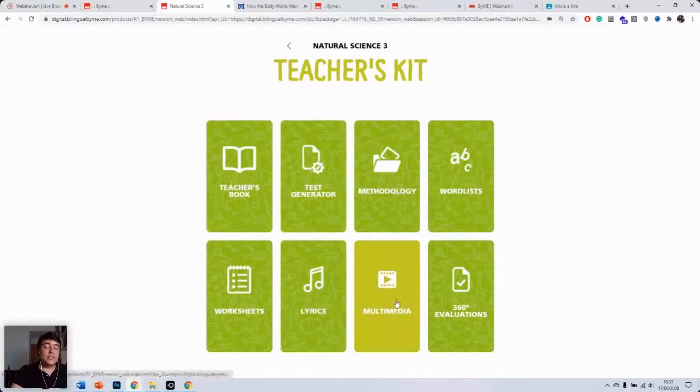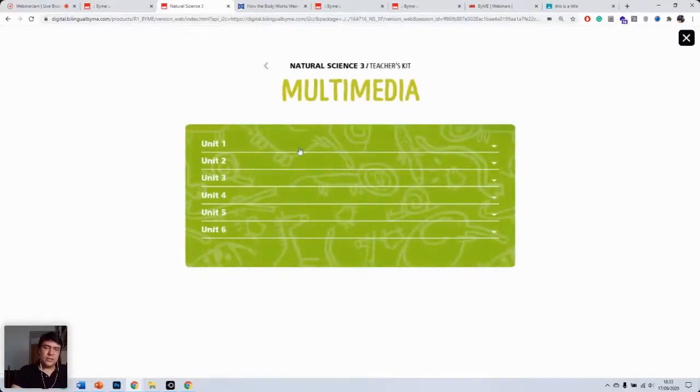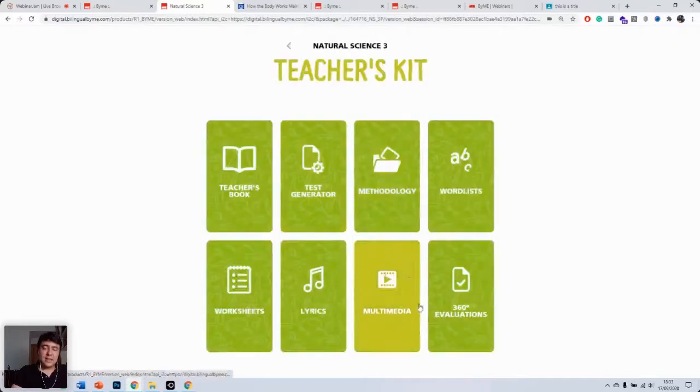Now we have access to multimedia, which is the same as the students' access. And now we have these two options here, and these are very important options. We have 360-degree evaluations, and we have the test generator.